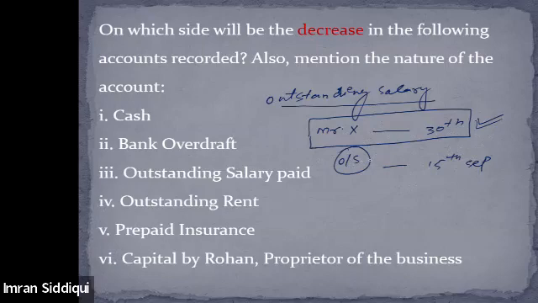And obviously, because you have not paid salary to your employee, this becomes a liability upon you. You will have to pay it sooner or later. You will have to pay it to your employee. So it is a liability upon you, right? And finally, on 16th of September, you discharge this liability. You pay the outstanding salary to the employee.